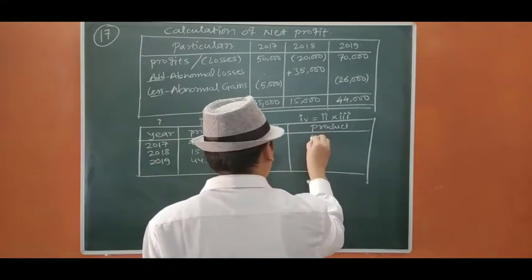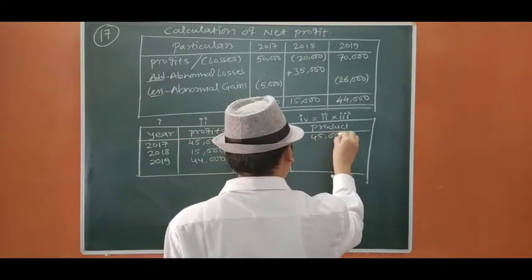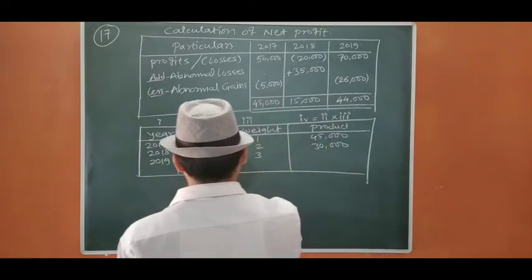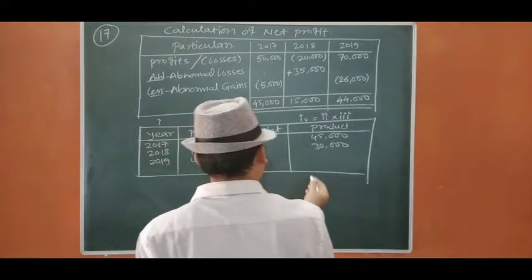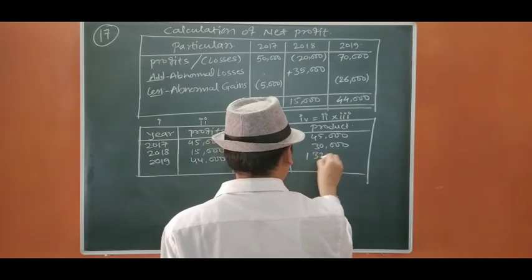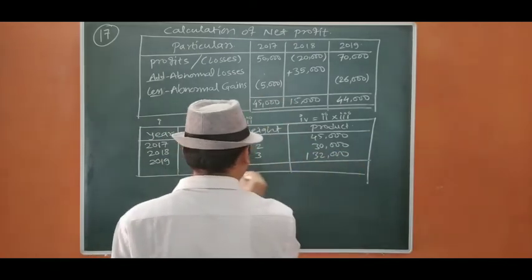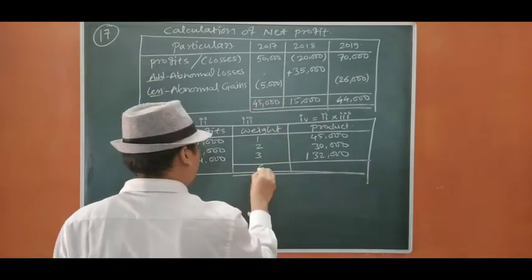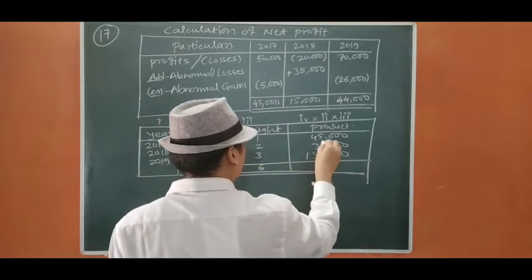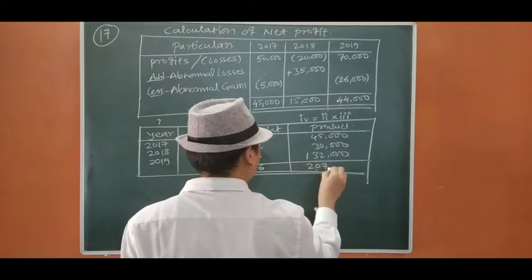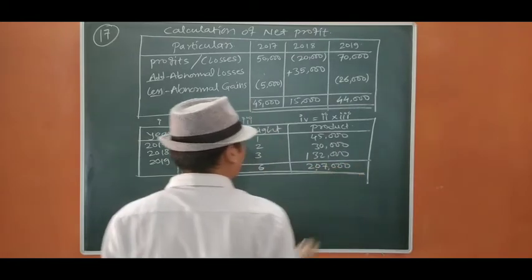The products will be 45,000, 15 is 30,000, and 44,000 times 3 is 132,000. So let us close. The total product is 207,000 and the total weight is 6.